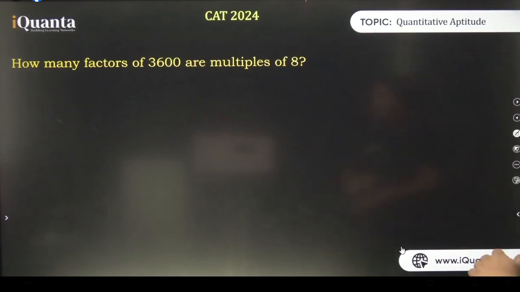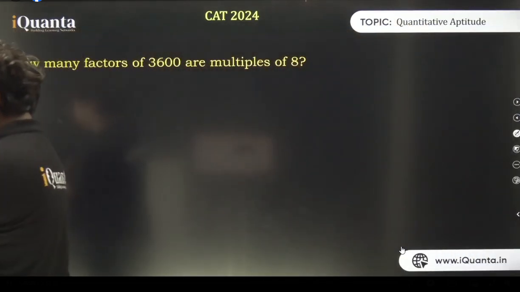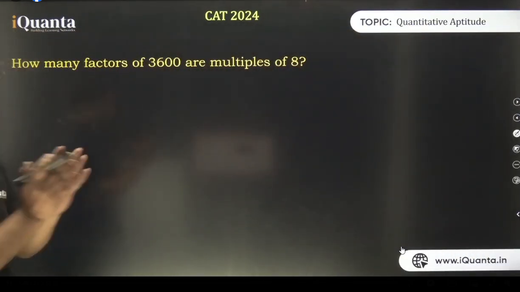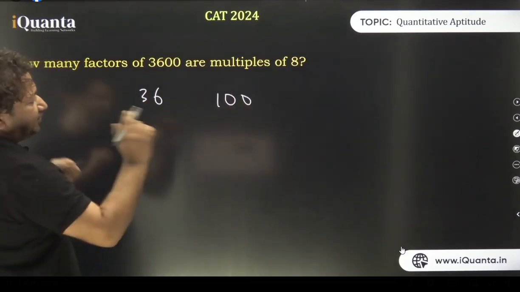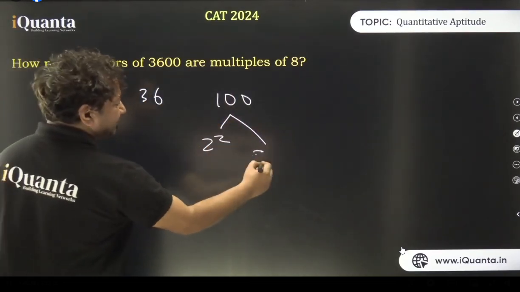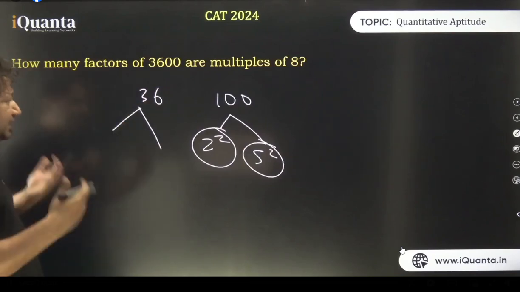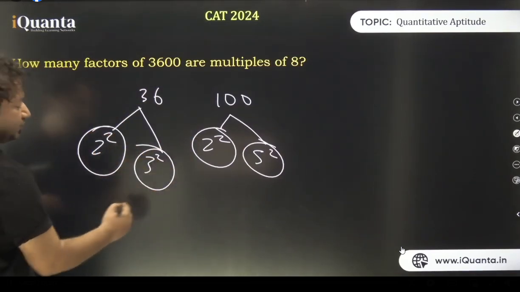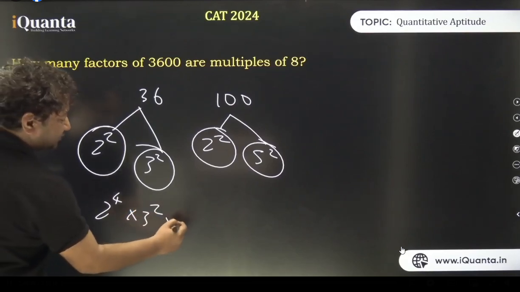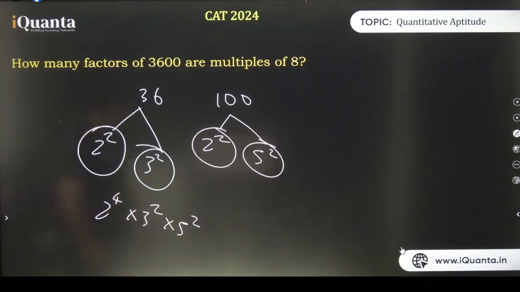How many factors of 3600 are multiples of 8? Okay, 3600, let's break it. See, how do I break it? When I look at this number, this is how I break it: 36 and 100. 100 is 10 square, that is 2 square into 5 square. 36 is 6 square, and 6 is 2 into 3, so I have 2 square into 3 square. Life is sorted: 2 to the power 4, 3 square and 5 square.